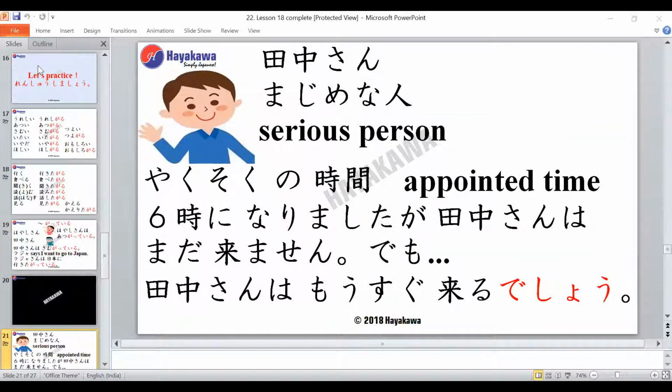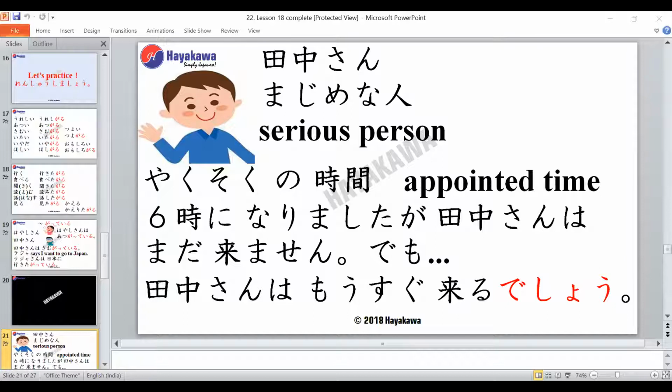So now we are seeing another part of the grammar, right? So we have Tanaka-san. What is Tanaka-san? He's a majime na hito. Majime da means serious. So saying a serious person. Tanaka-san is a serious person.